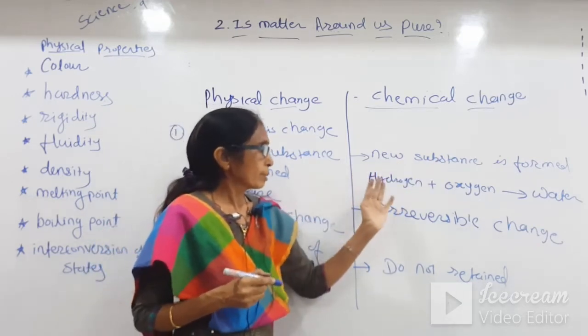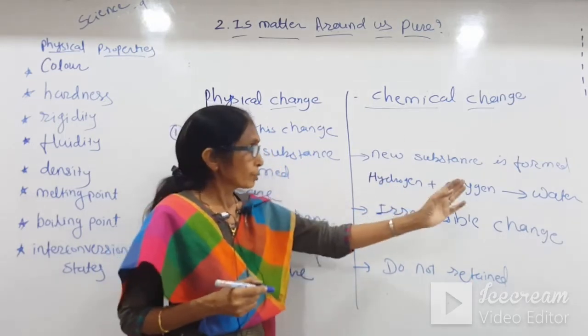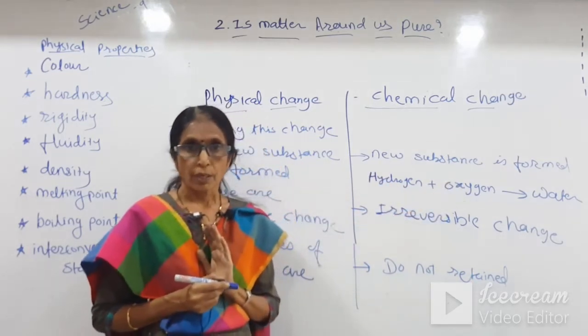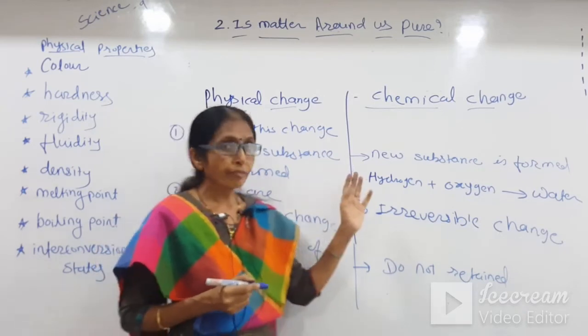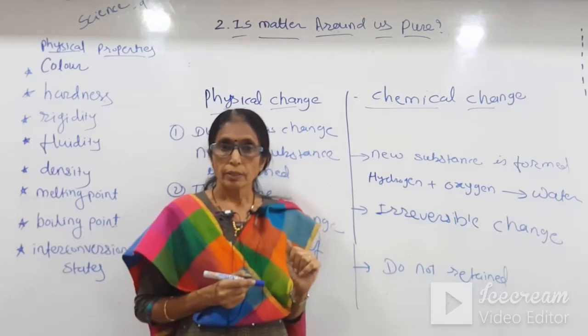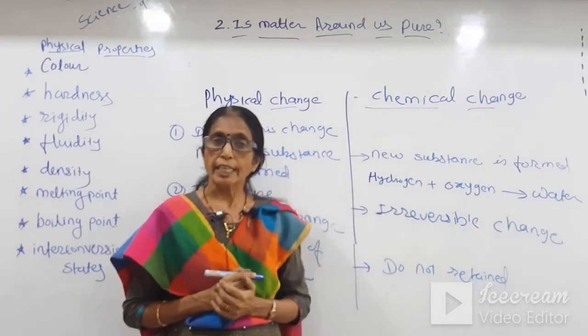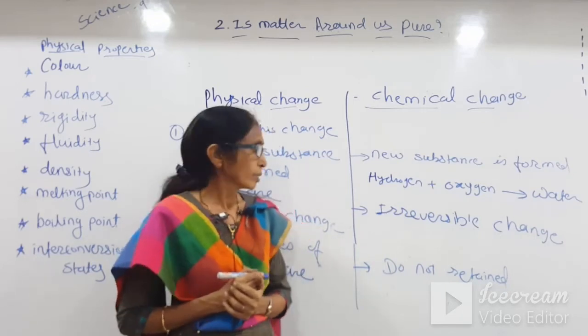So a new substance is formed, water. Now here, as we see the property, a new substance is formed. Also these two are in gaseous form, which we are getting in liquid form.